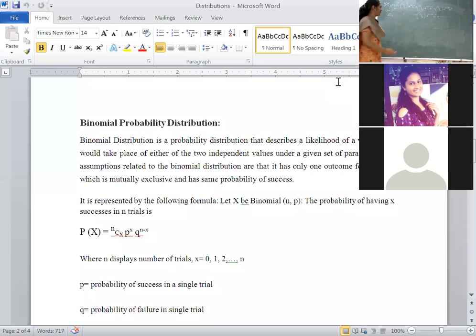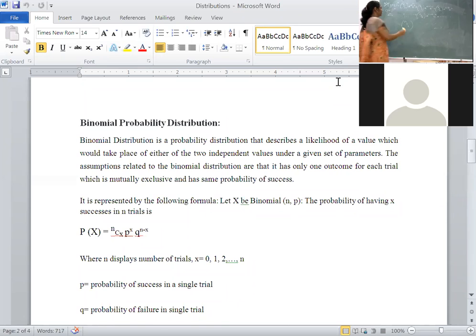What is the meaning of nCr? Anybody? Do you know permutations and combinations? Permutations and combinations, do you know or not? If you say no, then I will explain. What is the meaning of a permutation and what is the meaning of a combination? No, ma'am. No idea, ma'am. Okay, here, listen, probability concept.